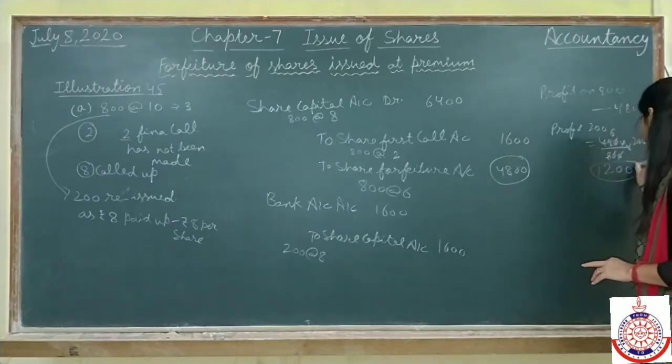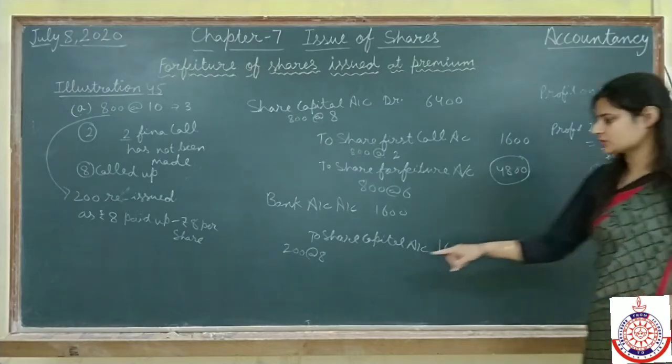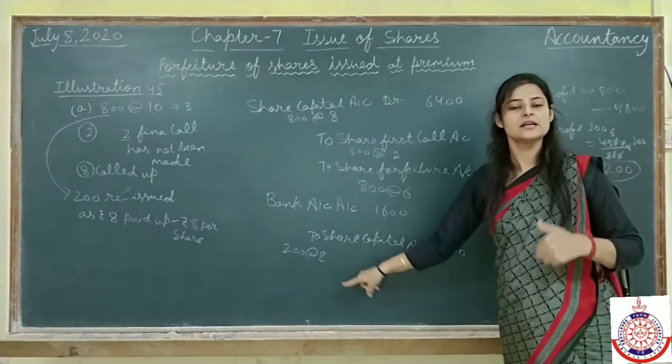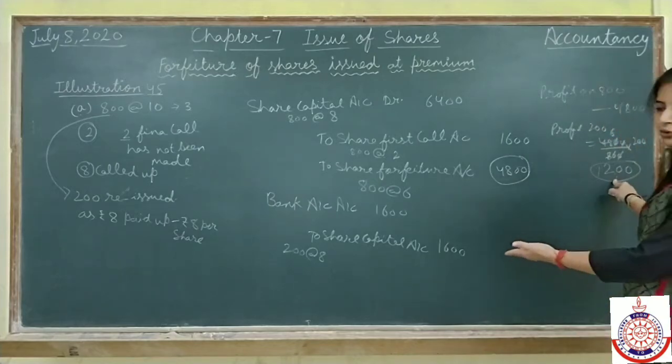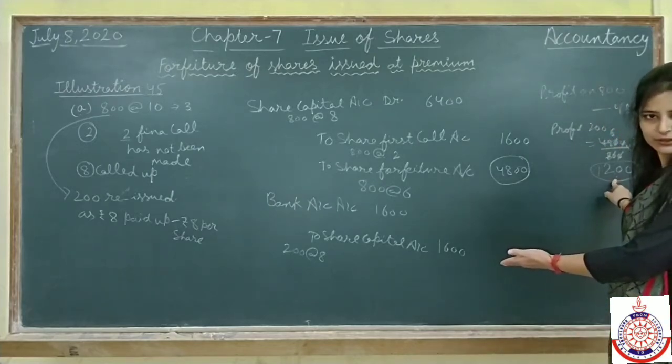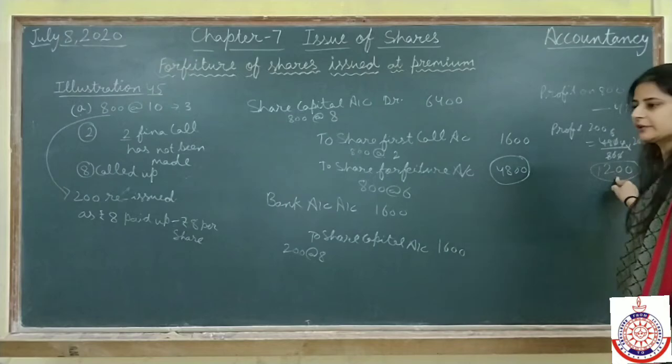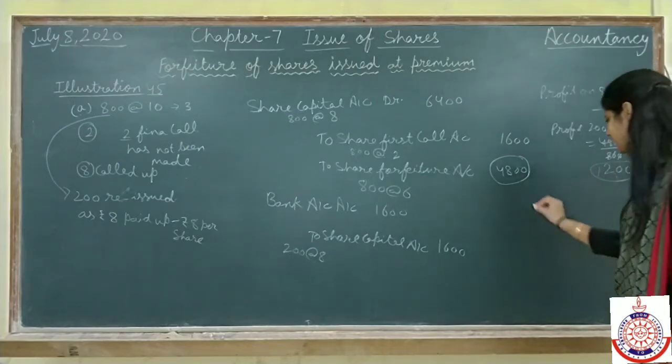It means 1,200 is the profit on these 200 shares which we have reissued. There is no loss while reissuing the shares, so this complete amount we transfer to capital reserve account.